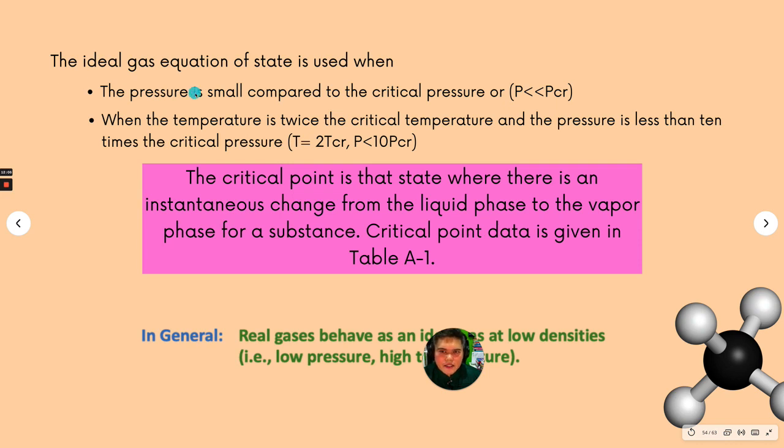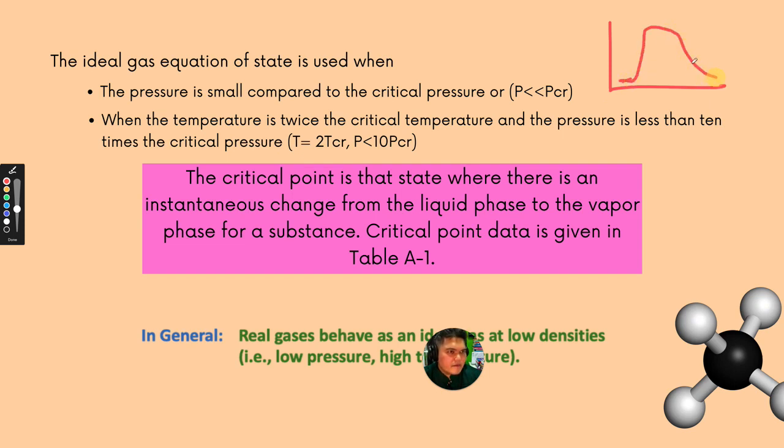The ideal gas equation is used when the pressure is small compared to the critical pressure. If you can remember the critical point, let's say right now I'm going to redraw the phase diagram. I think the phase diagram is very important, you need to know how to draw it. So later there will be an assignment for you to draw this. So if you have a phase diagram, a P versus v diagram, and this is the critical point, the critical point here gives a certain pressure, the critical pressure.